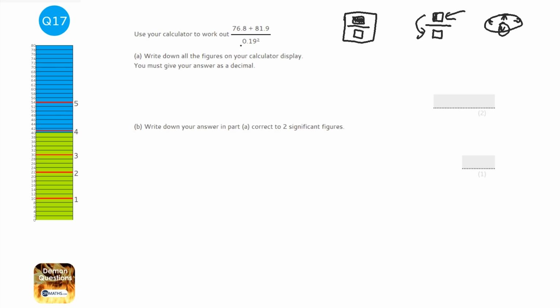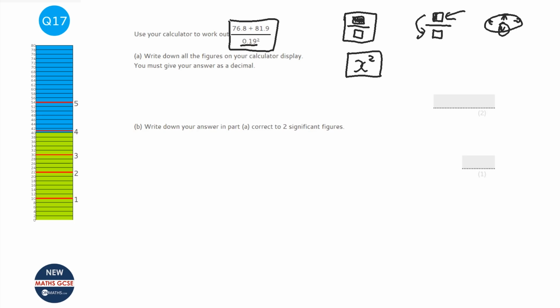And then we need to fill in this bit here, so 0.19, and then to get the squared button, it's on like that. So you just press that, and it looks exactly as it does in the question on the screen, so you know you've got it right. So you press the equals,